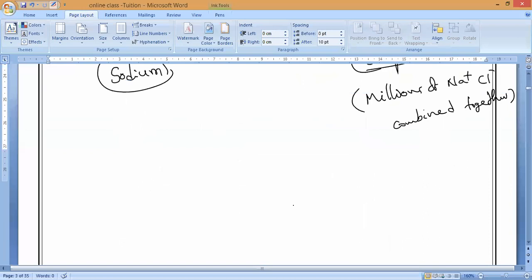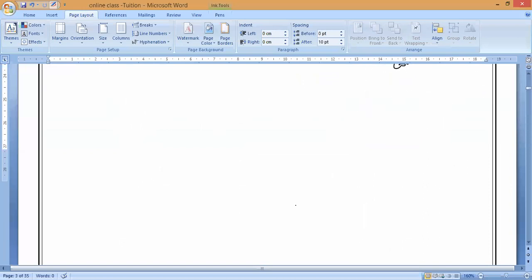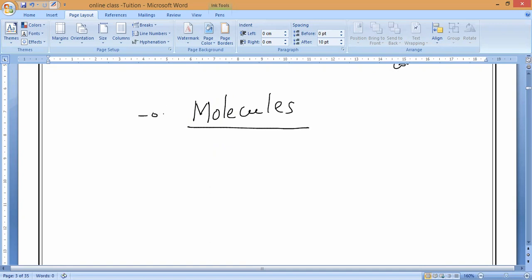So now this is all about how atoms exist. As we know, atoms will combine together. Same atoms combine together, more than one atom. That is what we call molecules. Next concept which we are going to study is what?